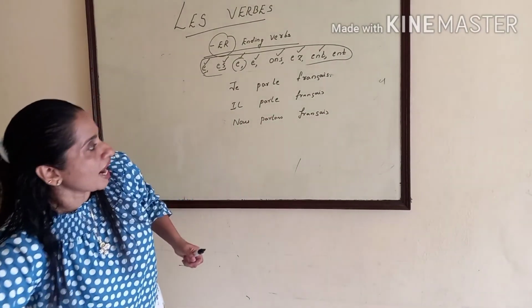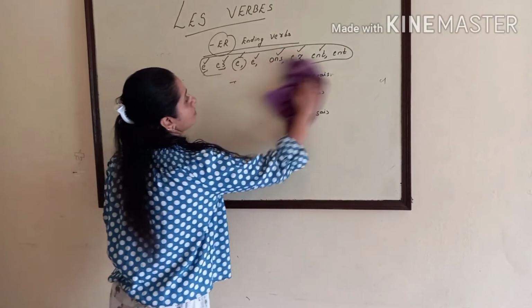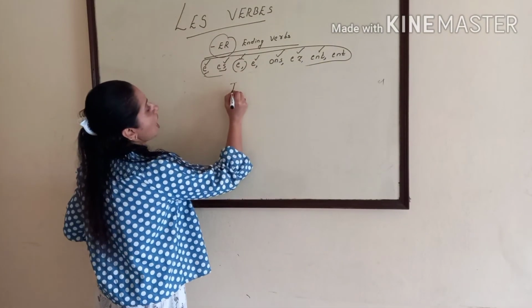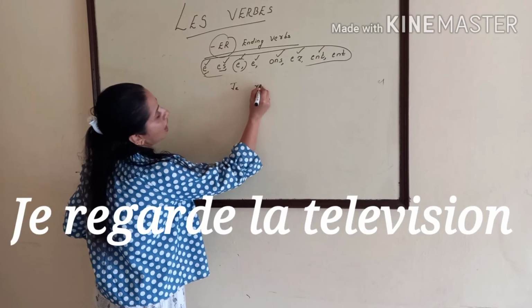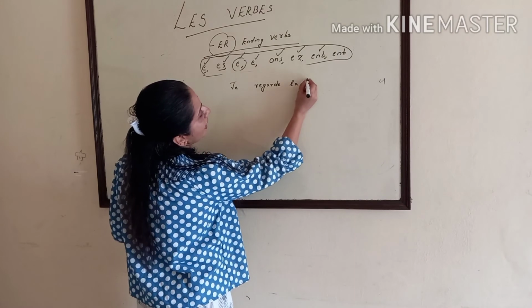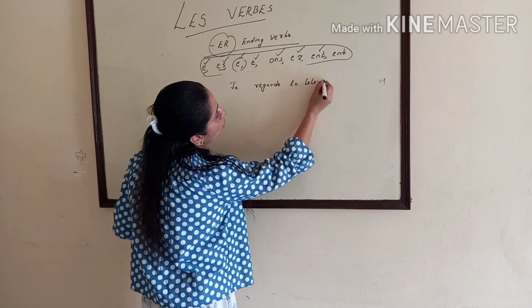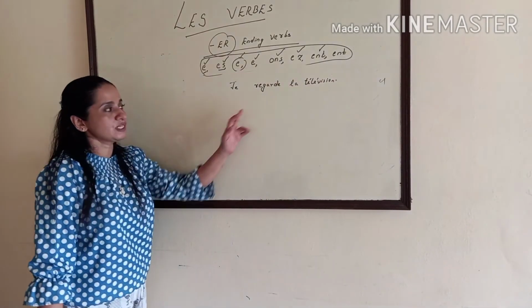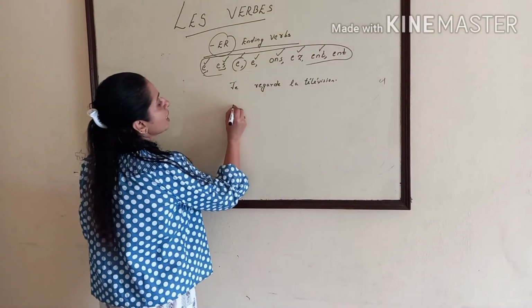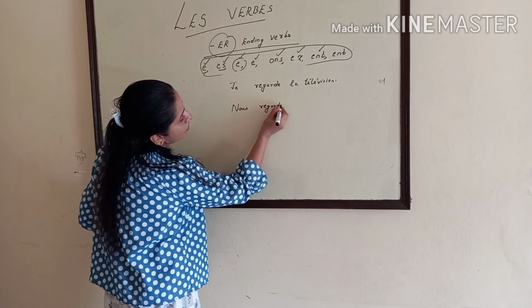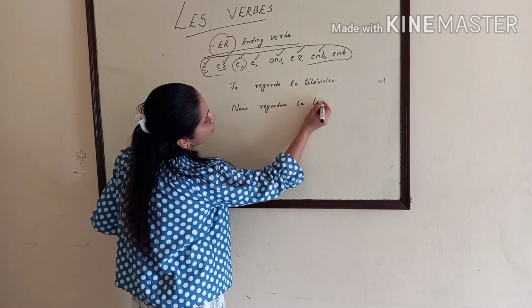How will you say I watch television? Je regarde la télé, la télévision. Je regarde la télévision. We watch the television: nous regardons la télévision.